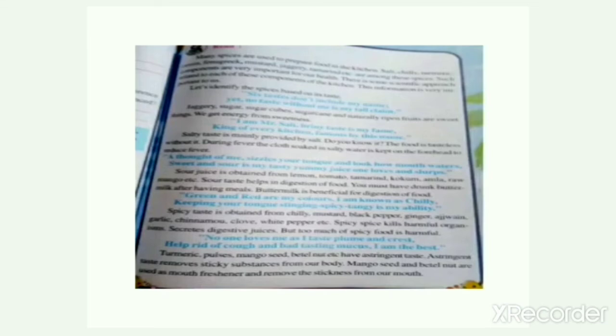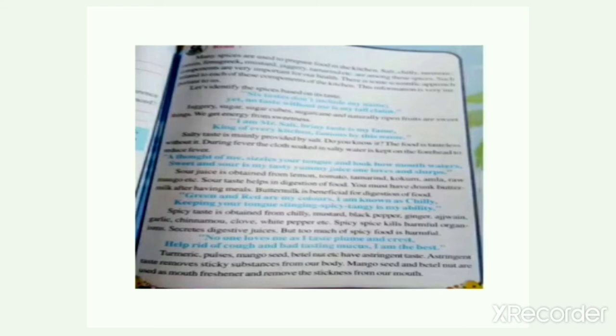Let's identify the spices based on its taste. Children, here some riddles are given and we have to guess the name of the spices based on these riddles. So, let's see first one. Six tastes don't include my name, yet no taste without me is my tall claim. Now, according to this riddle, there are six tastes and it doesn't include its name, and this spice is saying that if you don't include me, your food will not taste good.